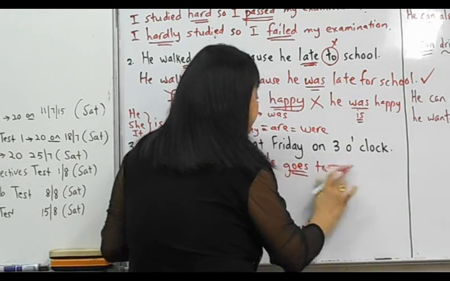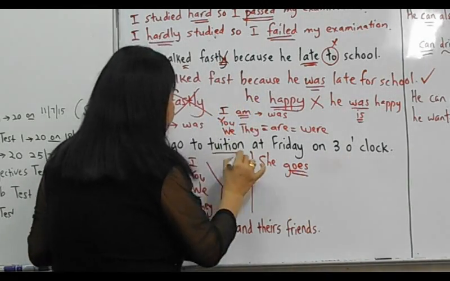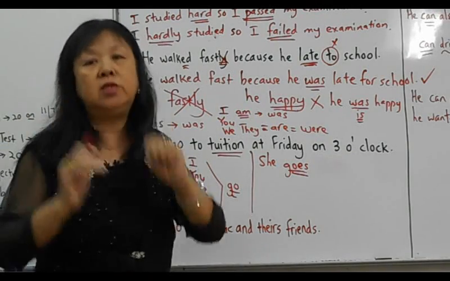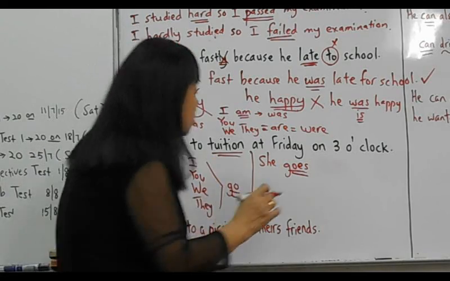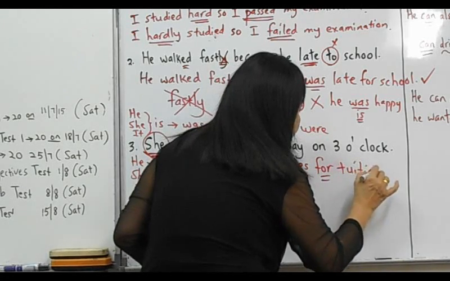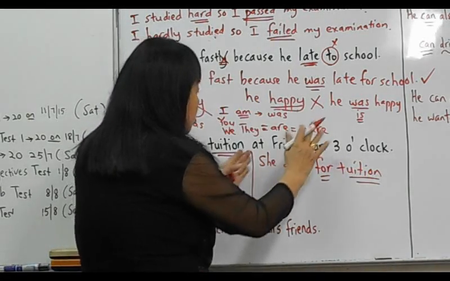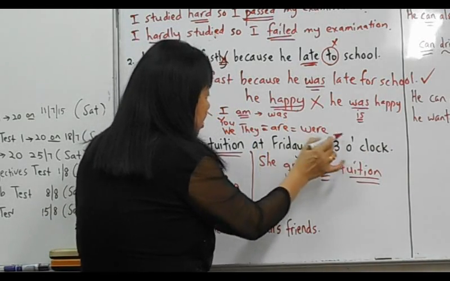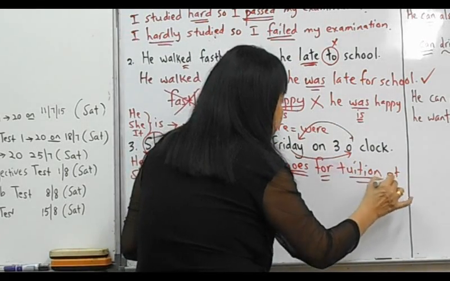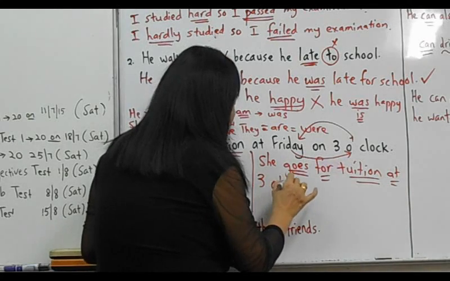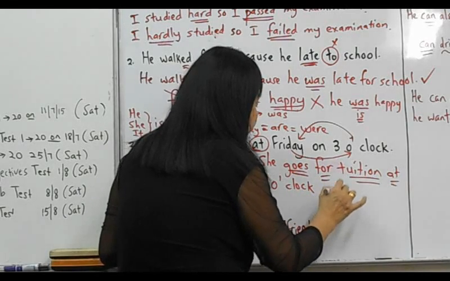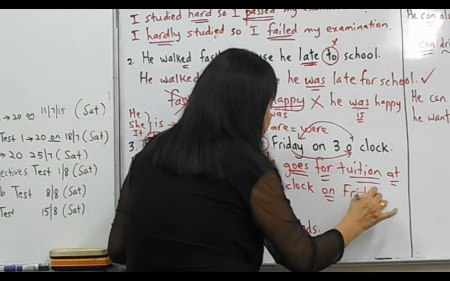to tuition. Can you say to tuition? Cannot. Why? Because tuition is an activity. Activity you say for. The place you say to. So she goes for tuition. For because this tuition is an activity. And then you restructure time and day. So this comes here. This goes there. So for time we use at. 3 o'clock. And then Friday you cannot say at. You say on Friday. So this is the correct version.